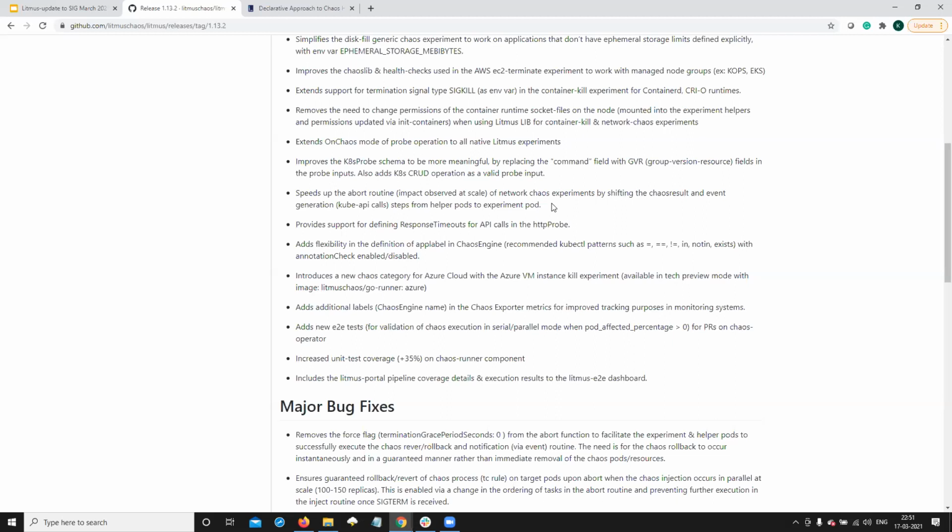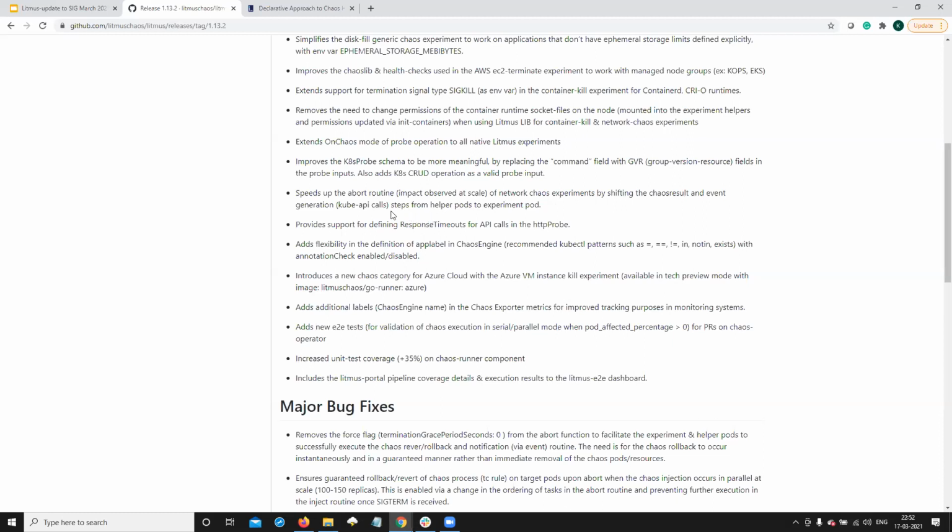And when you do abort it, you want the chaos processes to be terminated on all those 100 replicas at once. So there were some challenges and issues preventing that, mostly around the order of operations inside the abort routines. We were making some K8s API calls to generate events and update the result resource before we actually revert the chaos process, which we felt was a suboptimal way of doing it. So we've changed that to ensure that the chaos revert operation happens before the K8s API calls are made, so that there is less chance of throttling and operations slowing down.